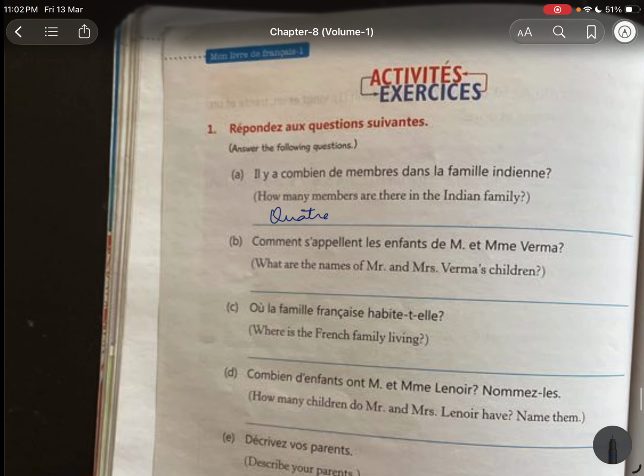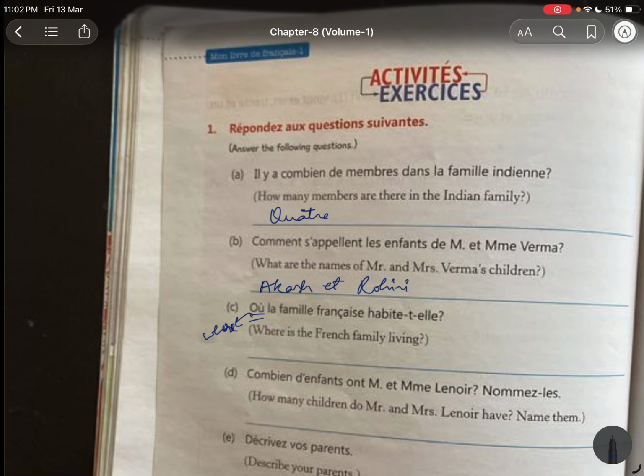Next, comment s'appellent les enfants de Monsieur et Madame Verma? What are the names of Mr. and Mrs. Verma children? Verma children क्या name थे? Akash and Rohini.